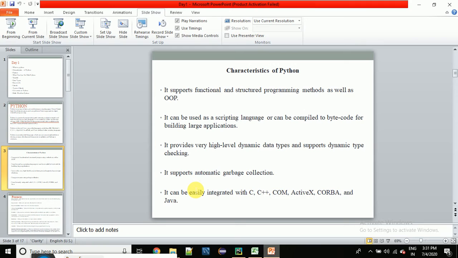It supports automatic garbage collection. Guys, this is a very important feature of any programming language. What happens actually when we write any code? There are many unused things, I'll not talk about any variable now, many unused things which are not useful for our program, right?